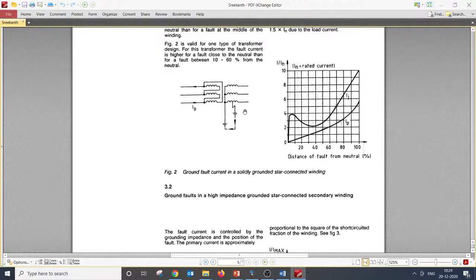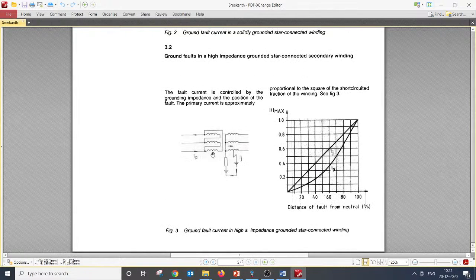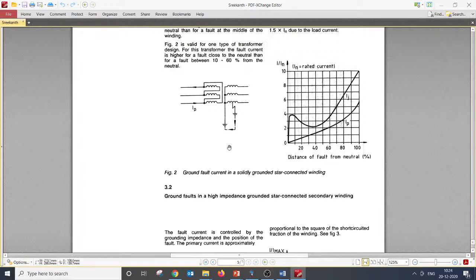But please make a note that this is given only exclusively for the single line to ground fault, if the fault is occurring at the low voltage side, for solidly grounded systems and resistance grounded systems. That's what we need to understand.